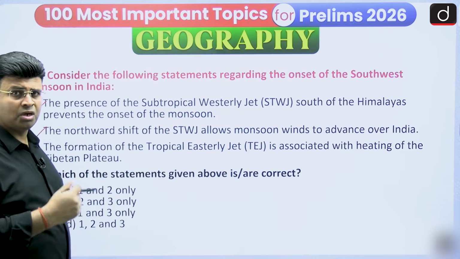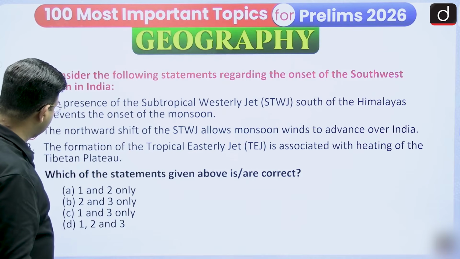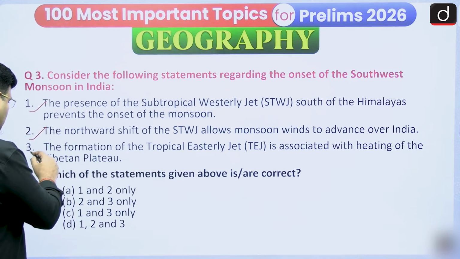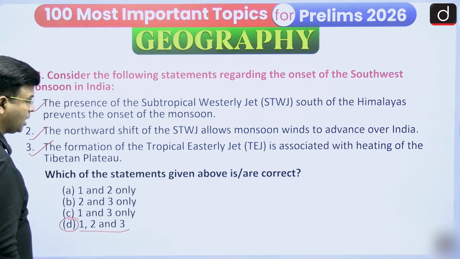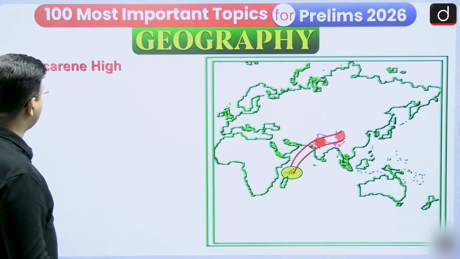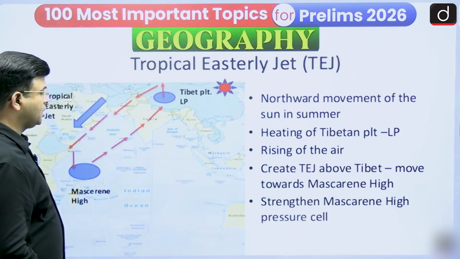It is known as the tropical easterly jet stream. It is associated with the Tibetan plateau heating. So yes, this statement is correct, and again you can say that option D, 1, 2 and 3 all are correct.